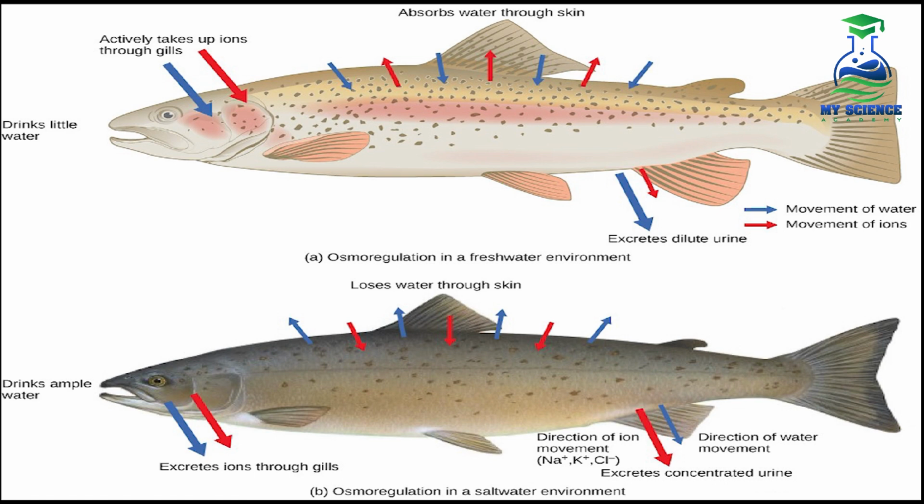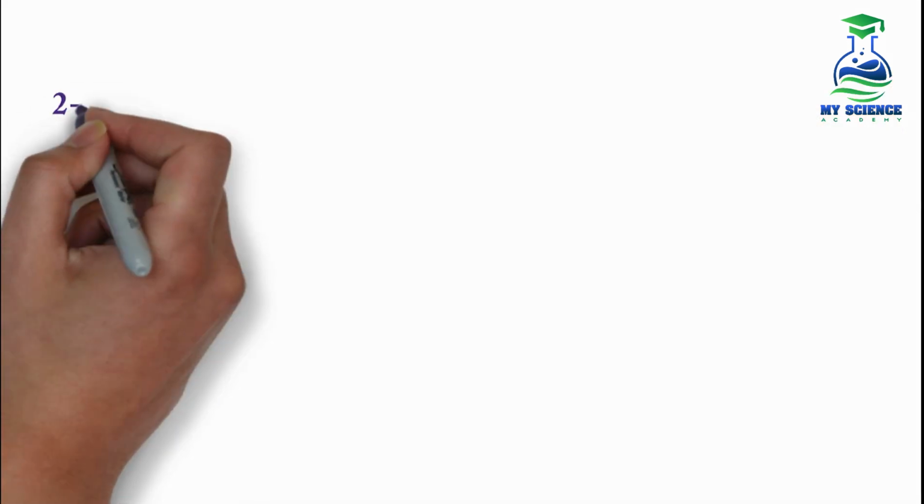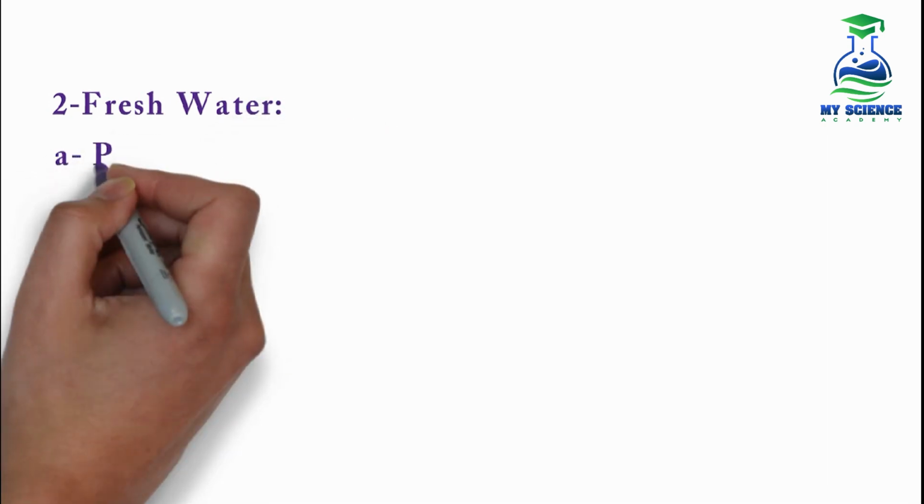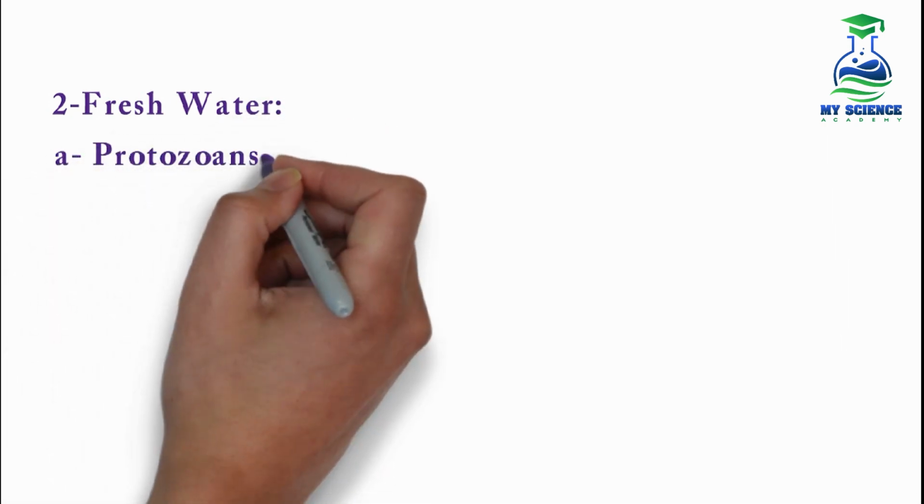So if we compare osmoregulation in freshwater and seawater environments, we can see the fish living in a freshwater environment drinks little water and excretes dilute urine, while the fish living in a saltwater environment drinks ample water and excretes concentrated urine. Next are the freshwater protozoans.